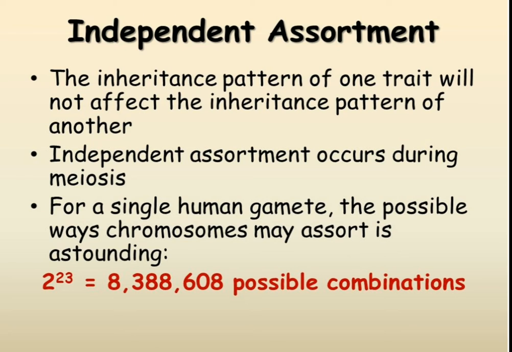The principle can be defined as that if we consider the inheritance of two or more genes at a time, their distribution in the gametes and in the progeny of the subsequent generations is independent of each other. For example, the possible ways the chromosomes may assort, may rearrange, could be 2 raised to power 23 possible combinations. Here I must mention that Mendel considered the characters which by chance were located on different chromosomes,